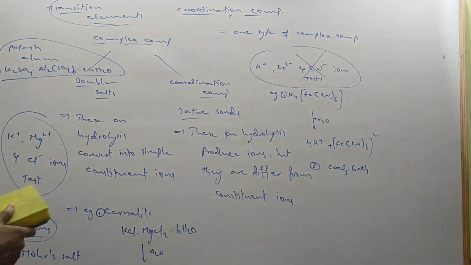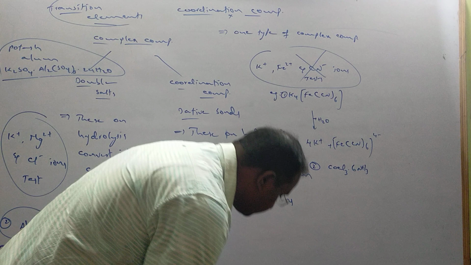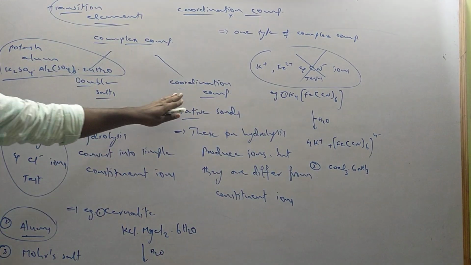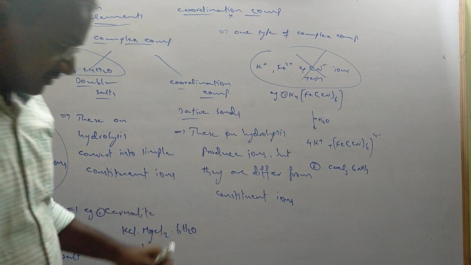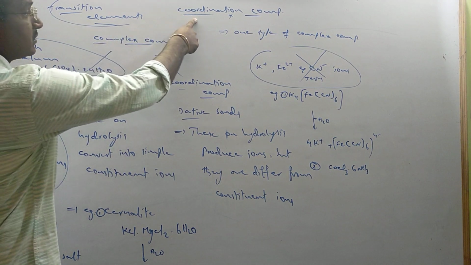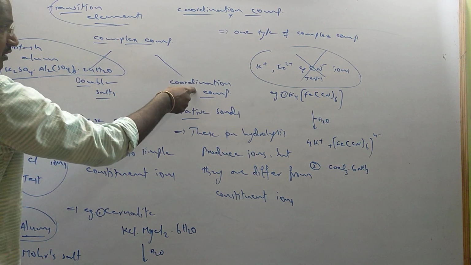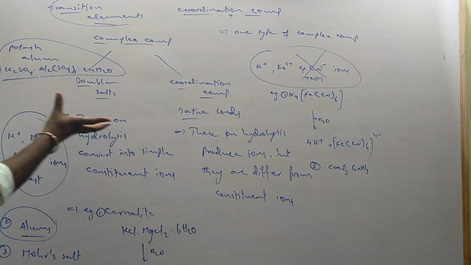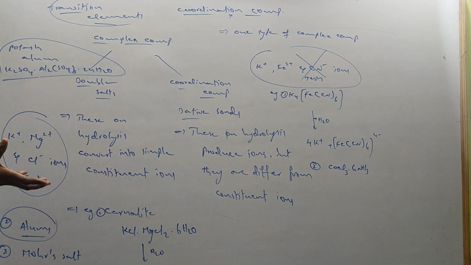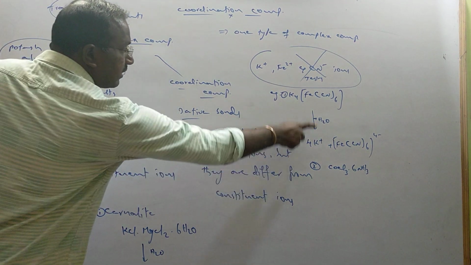The complex compounds are of two types based on their tests in aqueous solutions. And once again, these coordination compounds are further two types. Let me discuss that one. Have you got the idea? Coordination compounds are one type of complex compounds. Actually, complex compounds are two types: double salts and coordination compounds. They are being separated based on the tests of their constituent ions on hydrolysis. In solid state, both are stable, but on hydrolysis they will give different things. Double salts will give like this, and coordination compounds will give like this.